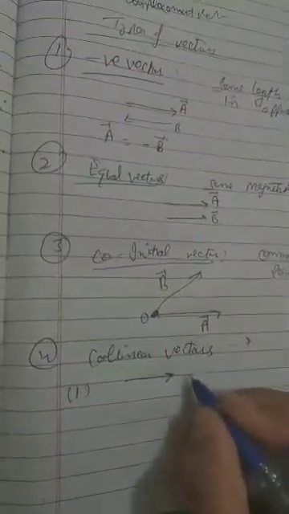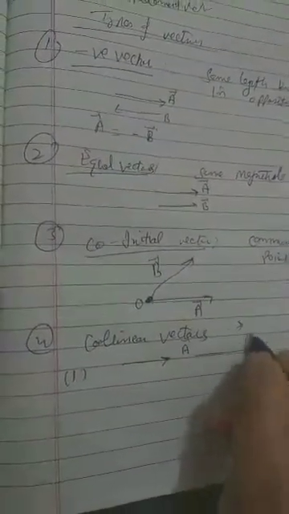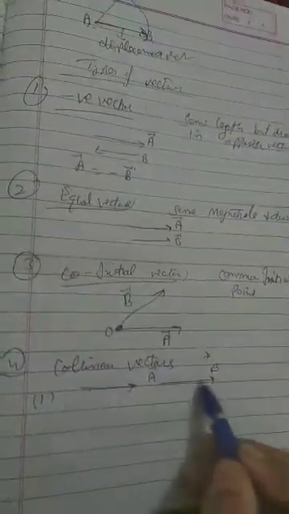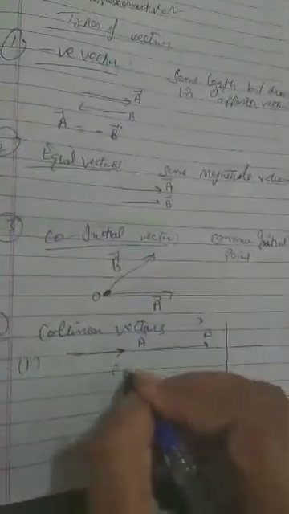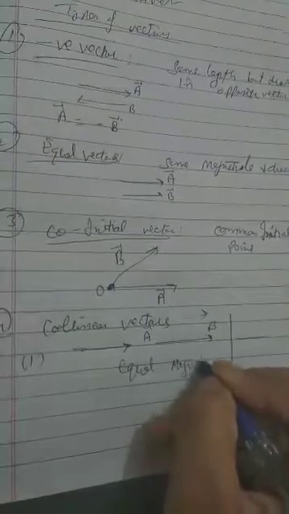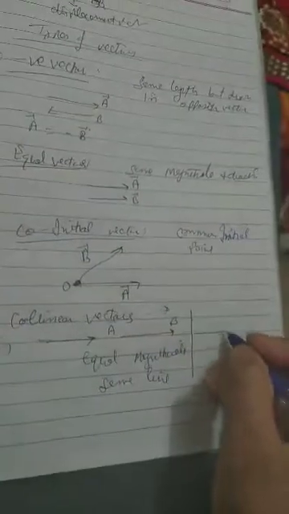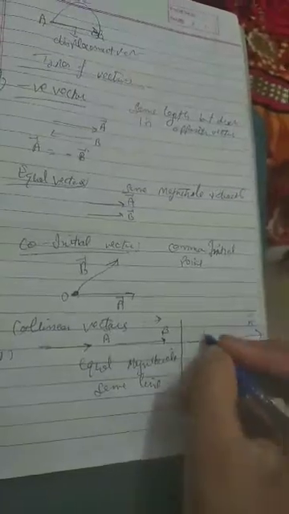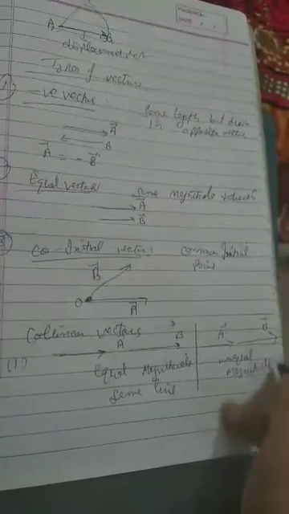Their magnitudes can be the same or different. Let the first situation be that they act along the same line. In this we can take two situations. The first is equal magnitude, same line. Clear? Second is unequal magnitude, same line.